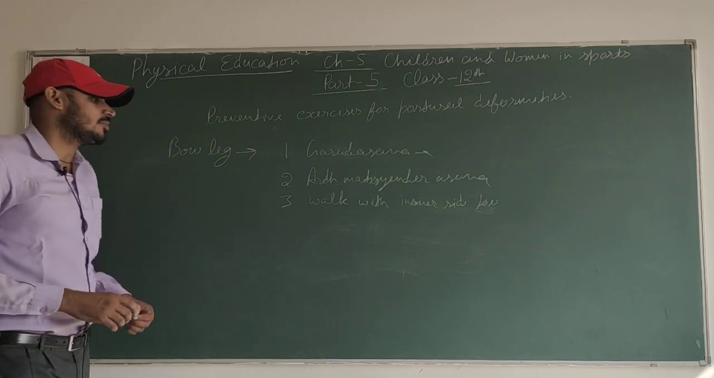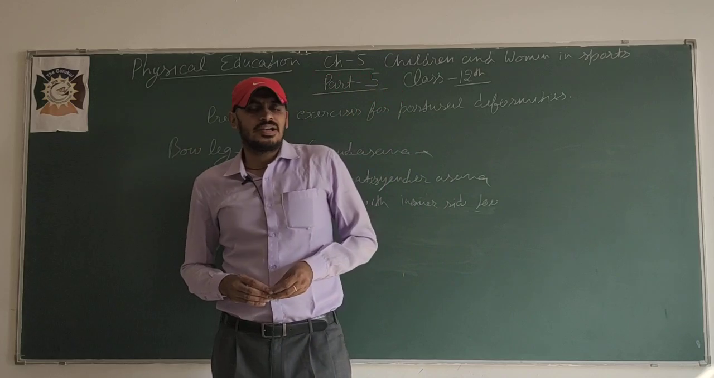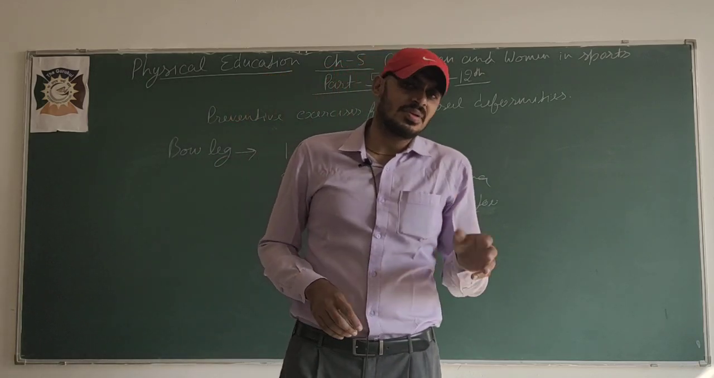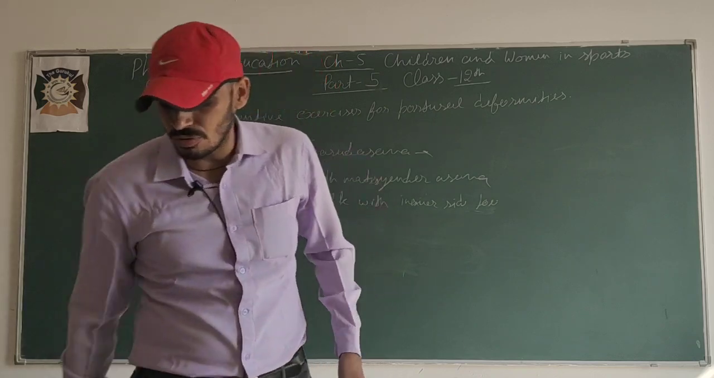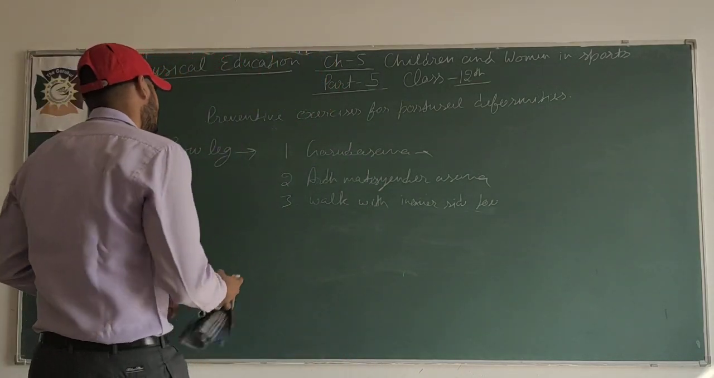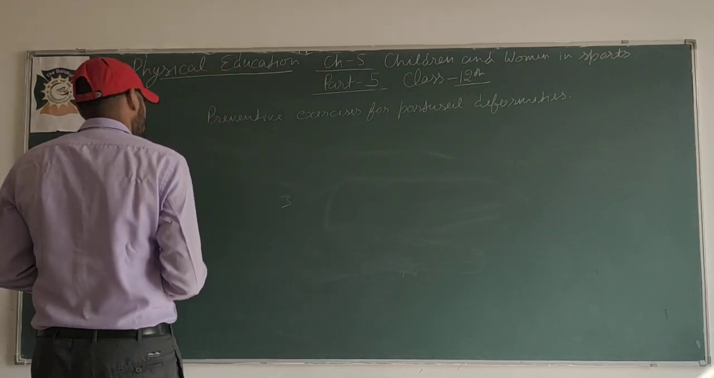Okay, so these are some exercises, or take the suggestion of any guide or coach also. They will suggest some gym exercises also for bow leg or knock knee that you can perform. Last one is round back, round shoulder.